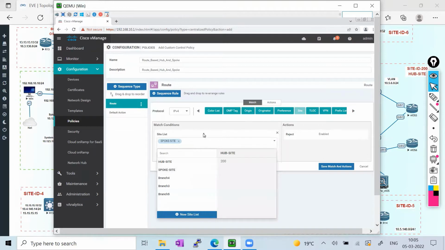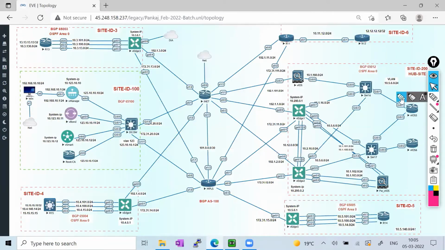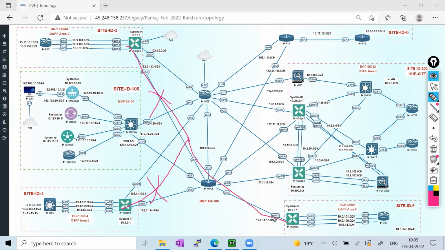I'll select the spoke sites, and I also select the VPNs. There are 2 VPNs, 10 and 20. I want only VPN 10 to block all traffic between these sites, but VPN 20 should be full mesh. So VPN 10 is only going to reject between these 3 sites, and everything apart from VPN 10 will work as normal.